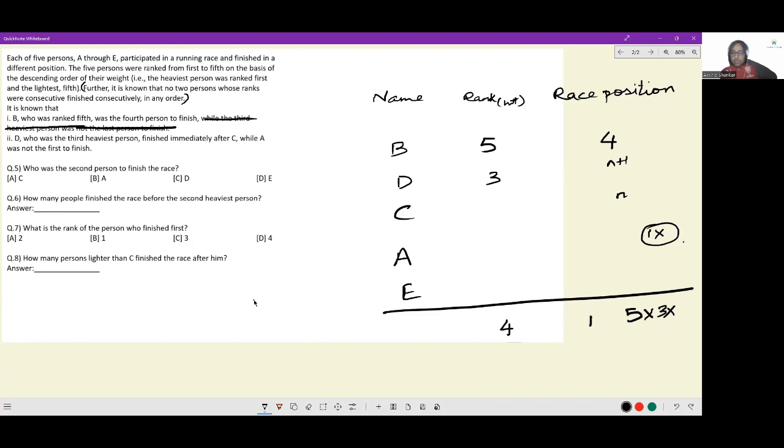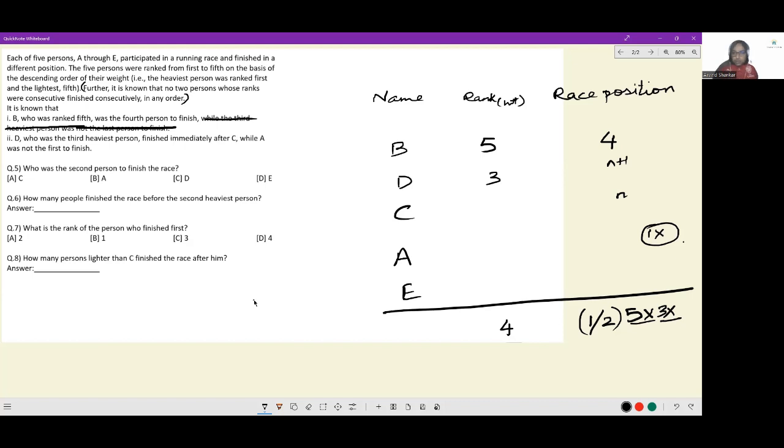The person who is ranked 4 has to have race position as 1 or 2. Because see, 4 and 5 are consecutively ranked. So if the race position of person ranked 5 is 4, neither prior to that nor after that the person ranked 4 can finish. So the person who is ranked 4 will have race position as 1 or 2.